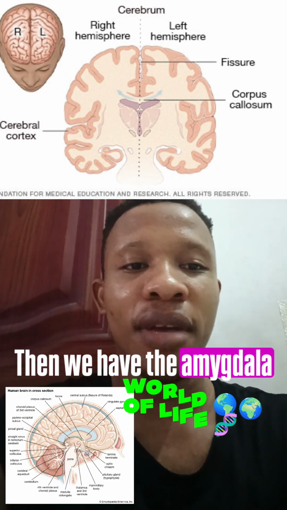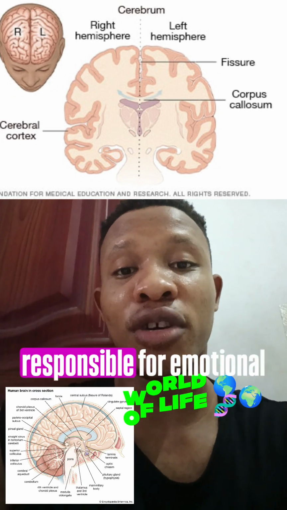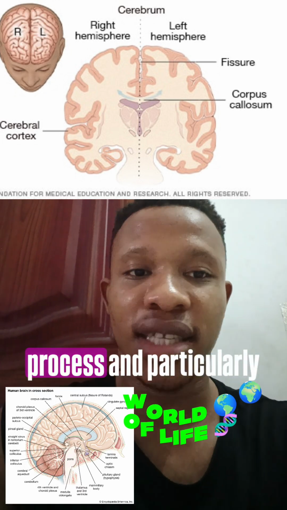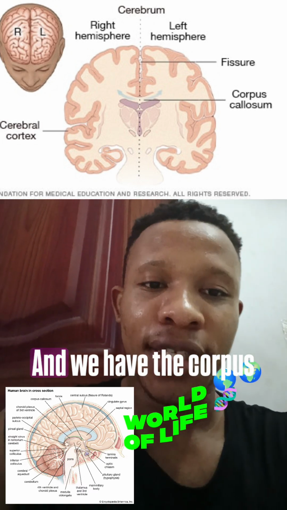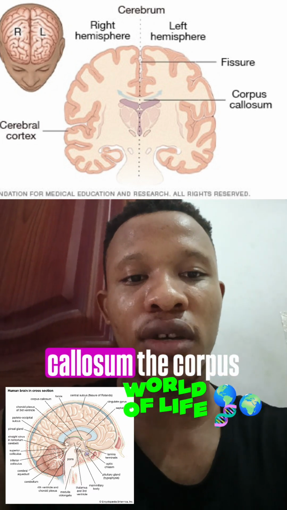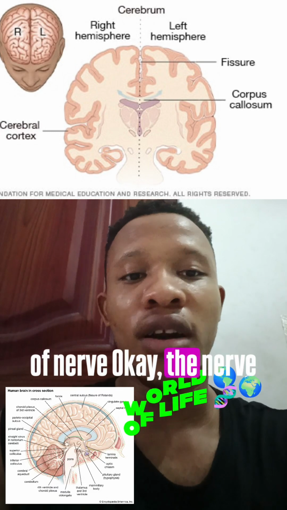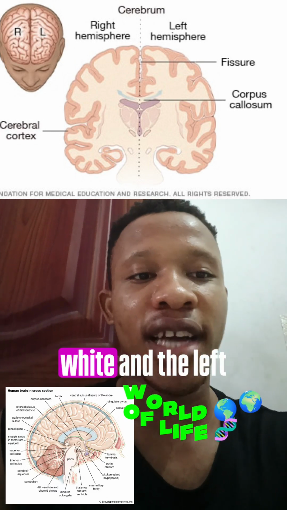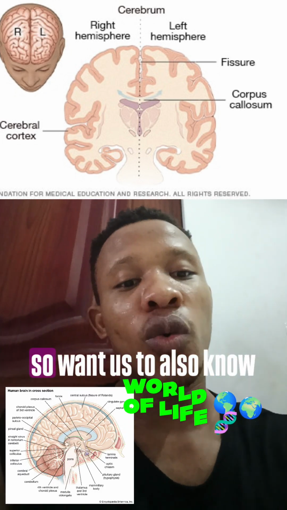Then we have the amygdala. The amygdala is actually the part of the limbic system that is responsible for emotional processing, particularly fear and threat detection. Okay, and we have the corpus callosum. The corpus callosum is a thick band of nerve fibers connecting the right and the left cerebral hemispheres.